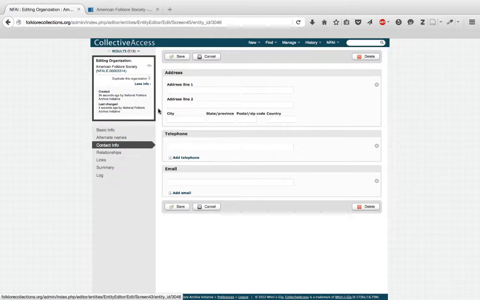Here we're going to enter the current contact information for AFS. Indiana University, beautiful Eigenmann Hall, street address, Bloomington, Indiana, 47406.